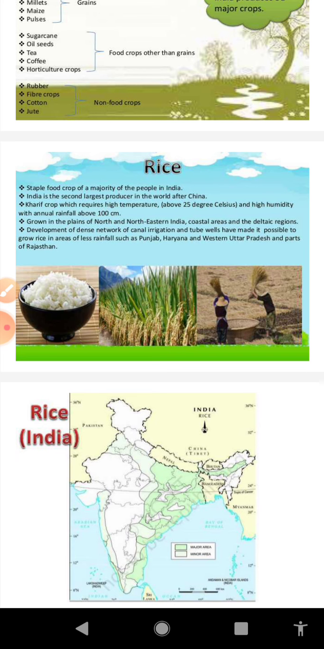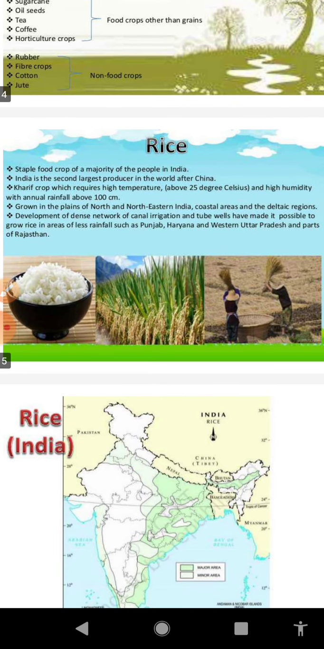After that, we will discuss the areas of production. With regard to the areas of production, rice is cultivated in almost all the states of India, but most of its cultivation is concentrated in the river valleys, delta of rivers, and coastal plains. All of you know that these areas have alluvial soil, and I told you that alluvial soil is ideal for cultivation of paddy or rice.